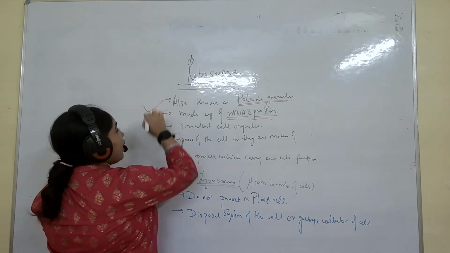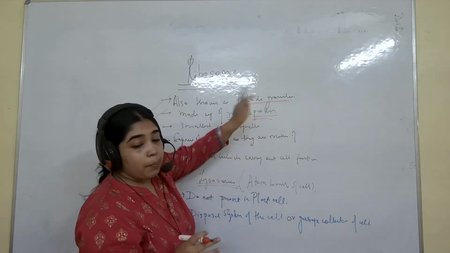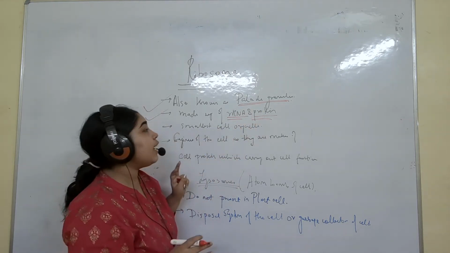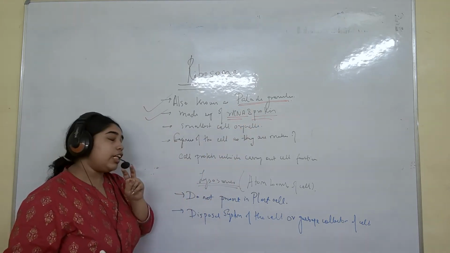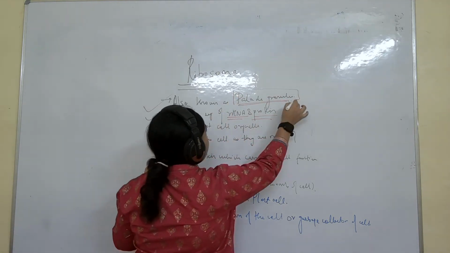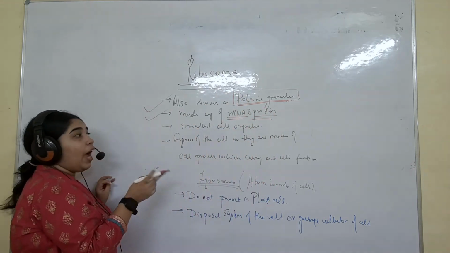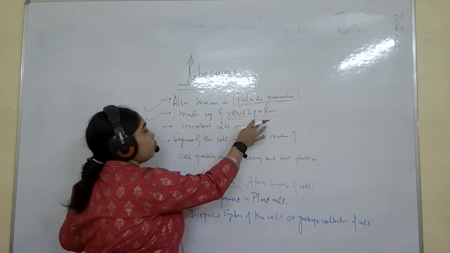Ribosome is also called palade granule. I don't know if it is mentioned in your book, but please know it. If the question comes, which organelle is known as palade granule, then mention ribosome. And it is made up of rRNA and protein.